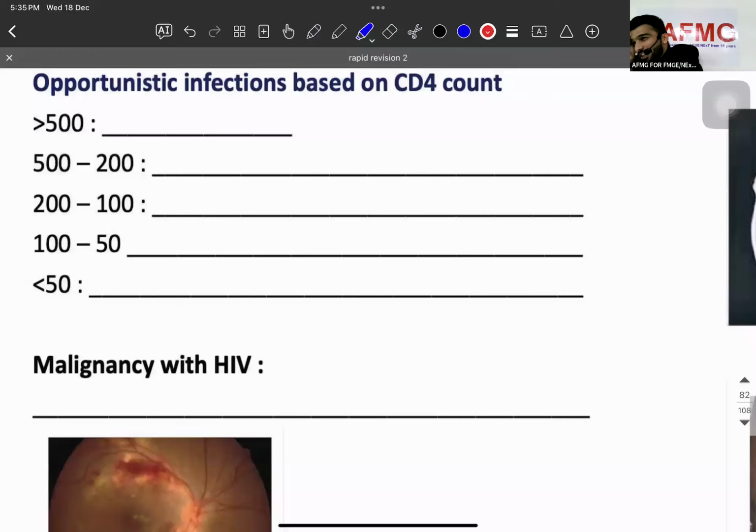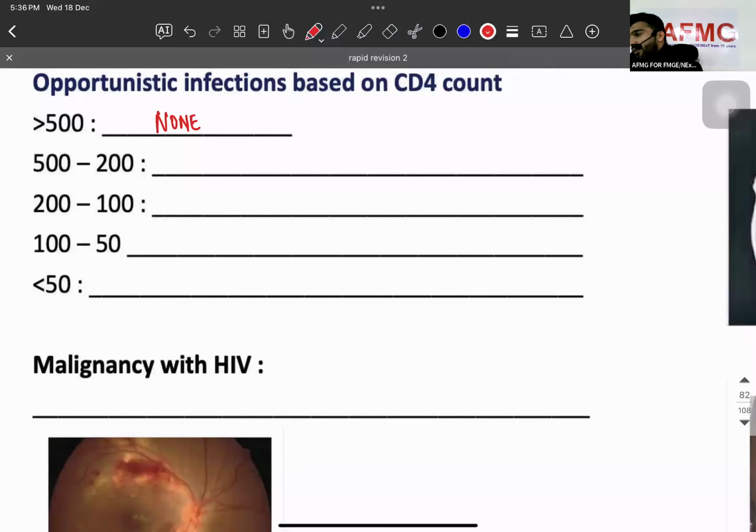Opportunistic infection based upon CD4 count. Now, more than 500. What are the opportunistic infections? The infections which are there in the immunocompromised state.